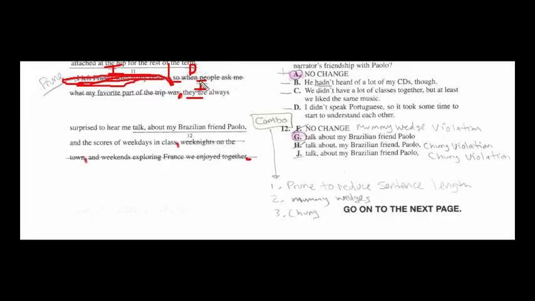So in this case, we have an independent clause, a comma, a FANBOYS, then we have a dependent clause that could be pruned out. And this part could be pruned out as well. And now we start with they. They are always surprised to hear blah, blah, blah. So this is all gone. All of this stuff is gone. It's pruned out because we don't need that.